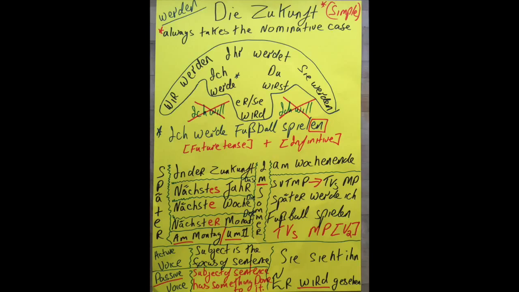So as we have stated before, the first verb in a sentence never deviates. It always is the second idea in the sentence. However, everything else can change position depending on how you wish to stylize your sentence. So for example, we have certain examples here of time expressions. Später, which is later. In der Zukunft, in the future. Nächstes Jahr, next year. Nächste Woche, next week. Nächster Monat, next month. So the word next is an adjective, which obviously means next.